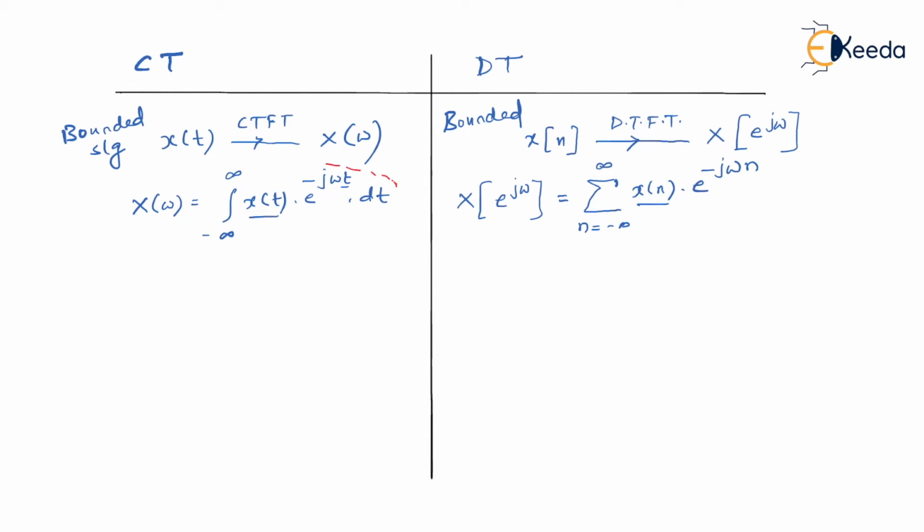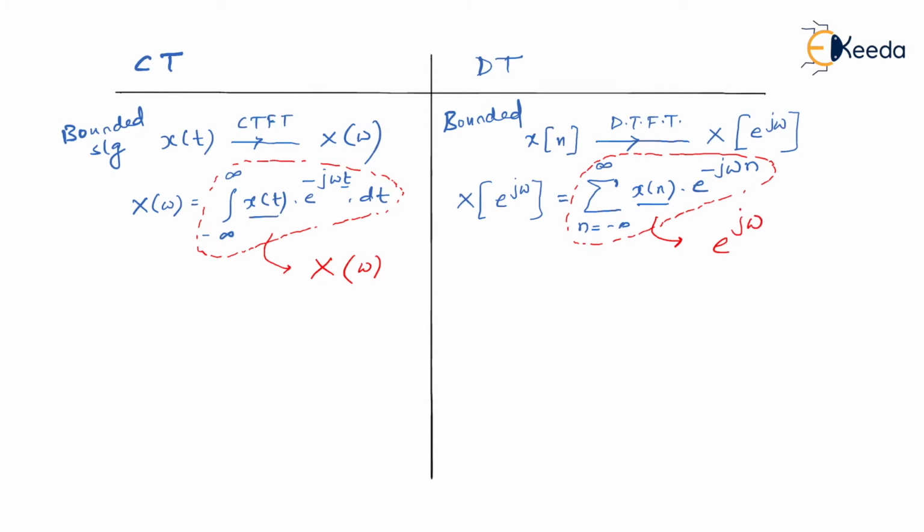So you know very well, after solving this integration, listen to me very carefully, you will get some mathematical expression in terms of omega, and therefore it is called X of omega. I hope that is clear. Similarly, after solving this summation, which is the formula for discrete time Fourier transform, you will get something in terms of e to the power j omega.